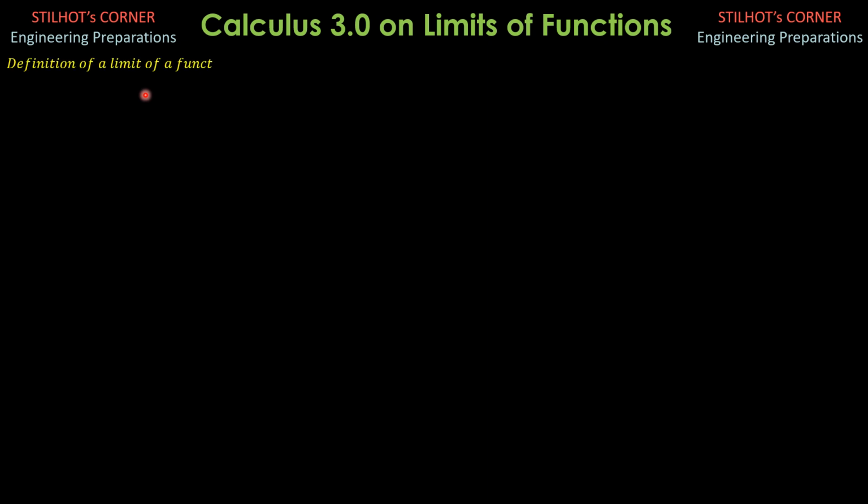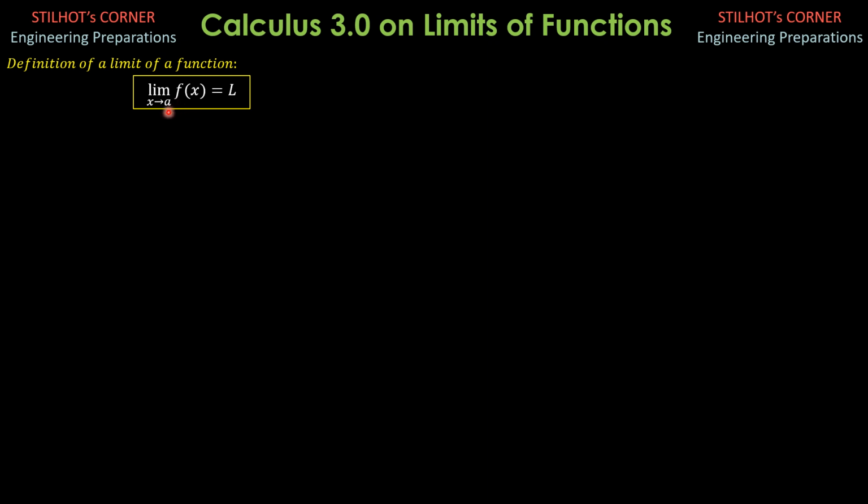So we have here the definition of a limit of a function. The limit of f of x as x approaches a is equal to L, and it exists provided that the left hand and the right hand limits exist and are equal to each other.